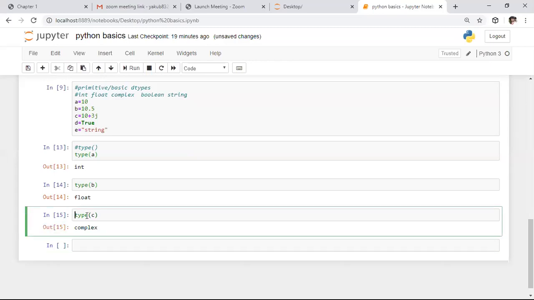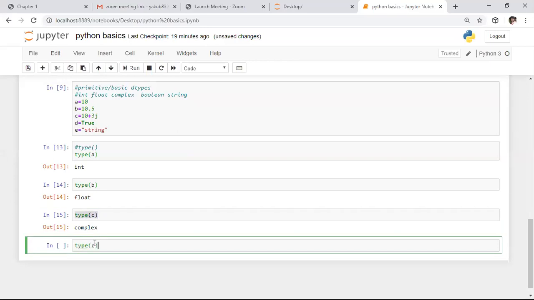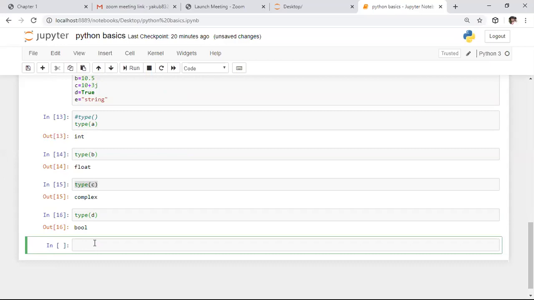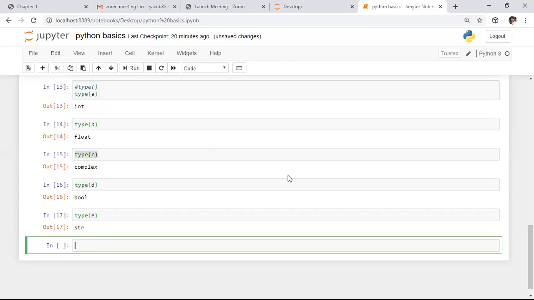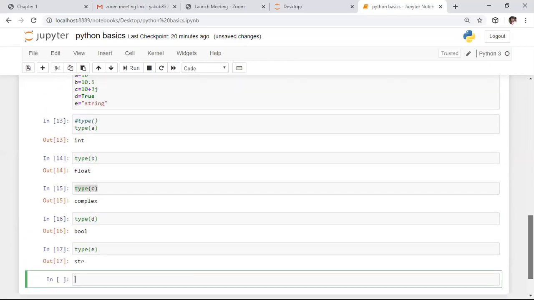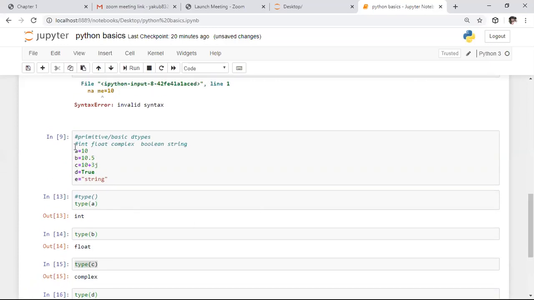Whereas if you do the same thing for the next one, here I'm copy pasting the same thing and replacing this with d. Whenever you try with d, it will return Boolean. Now I'm trying this with e, and it is returning the string data type. So at runtime, it is assigning memory to the variable based on the value. That is nothing but a dynamic programming language.